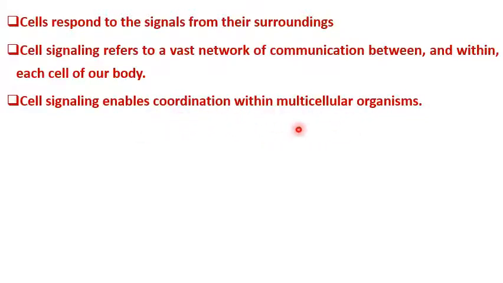The communication is carried out by passing certain signals. If there is no communication, then the cellular information which is responsible for the normal function of the cells won't happen, and that might lead to certain diseases like cancer, autoimmune disease, and also diabetes. Why do we need to understand this cell communication? By understanding cell communication, we can easily know what the disease actually is and how we can treat the disease effectively.